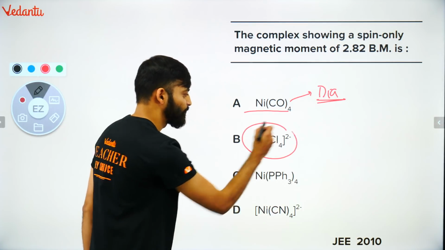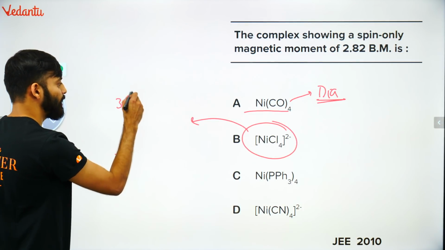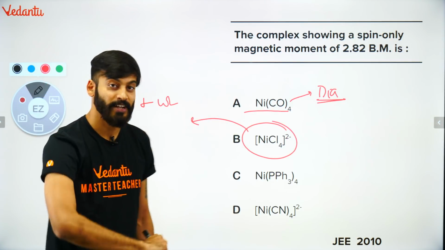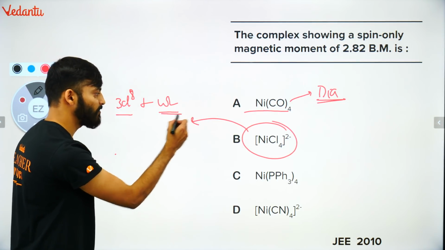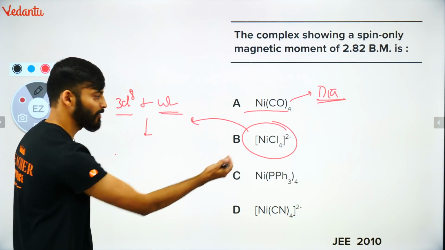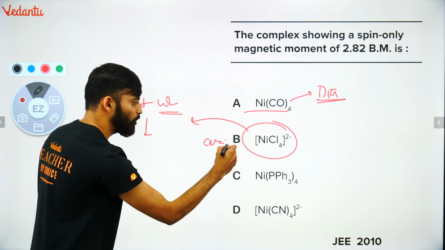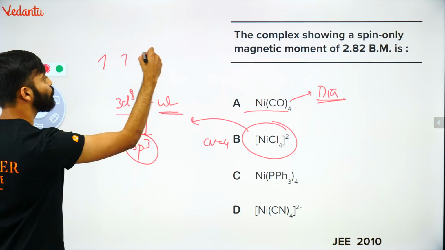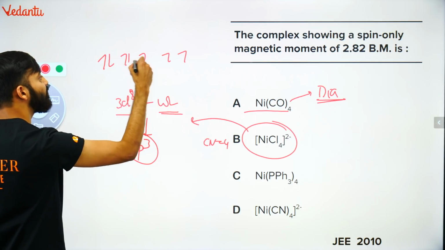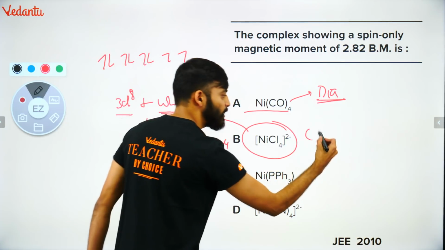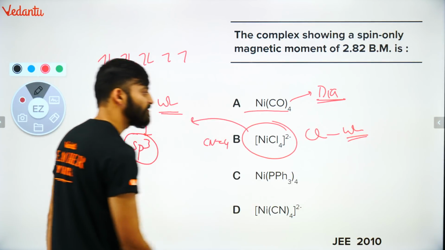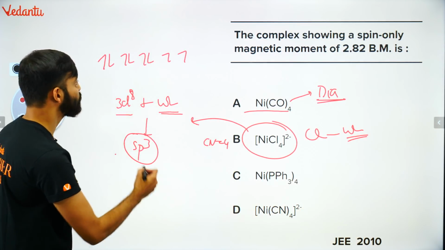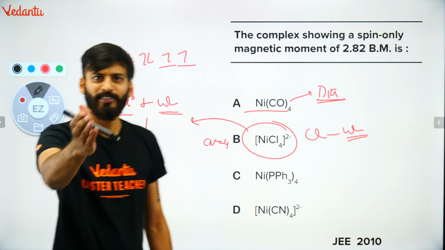Check this out. What is this? 3D8 plus weak ligand. बच्चों, whenever 3D, I am giving you an extra trick. Whenever you will find 3D8 attached with a weak ligand in a tetrahedral complex, whenever coordination number is 4, keep in mind it will be always sp3. And the electrons would be 1, 2, 3, 4, 5, 6, 7, 8. And since chlorine is a weak ligand, it will never go for pairing. So how many unpaired electrons you see here? 2.